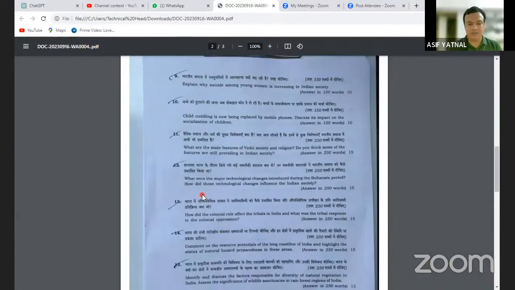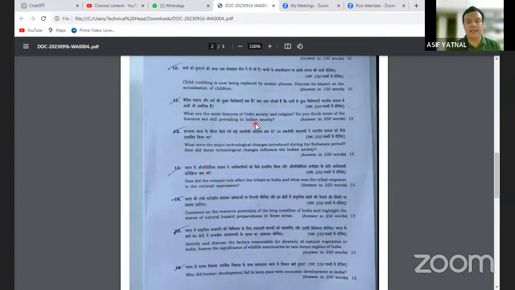Now let's move on to the next question. What are the main features of Vedic society and religion? For those who have done my basic classes, I don't think this question will be difficult. What are the main features of Vedic society? Can anybody tell me four to five important features of Vedic society and religion? Now tell me, were Vedic people nature worshippers or idol worshippers? Yes, Sagar.